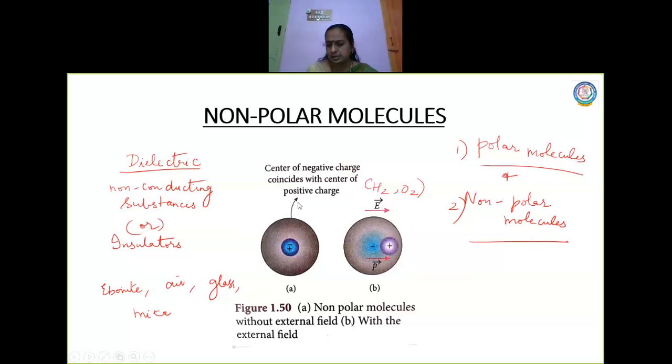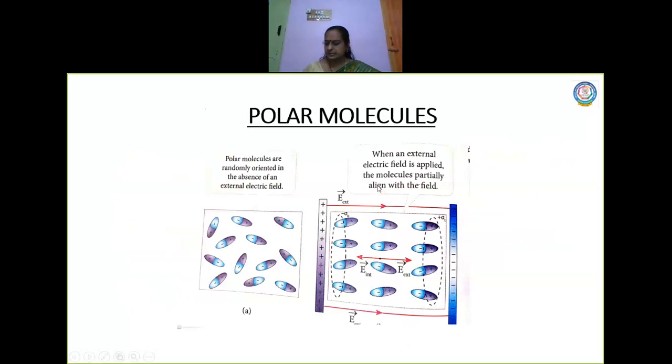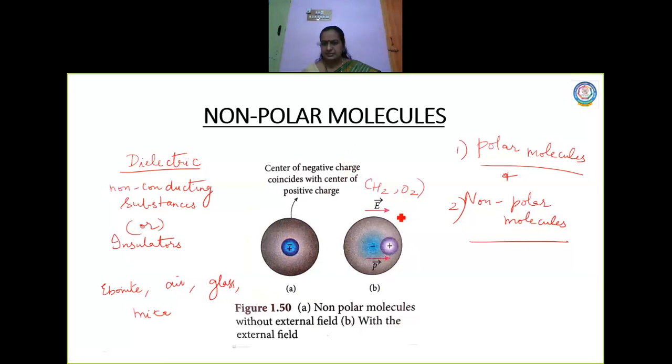But look at here, children. Now what I have done? I have given an electric field, right? Look at the diagram. There is an electric field that is given. When an electric field is given, what is happening? The minus and plus charges undergo a small realignment, which induces a dipole moment. Now the minus and the plus are separated. Yes or no?